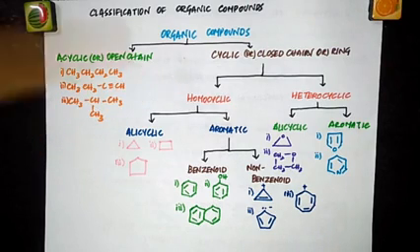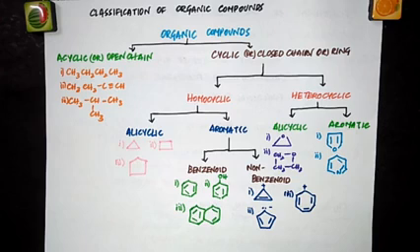Now coming to homocyclic compounds, these compounds contain rings which are made up of only one kind of atoms, that is carbon atoms. They don't have any other atoms in between. So the entire chain will be made of only carbon atoms.